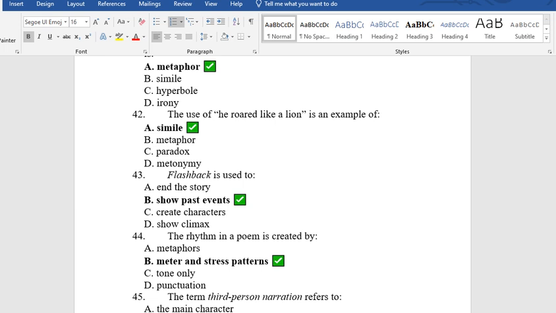Simile. 43. Flashback is used to A. End the story, B. Show past events, C. Create characters, D. Show climax. The answer is B. Show past events.